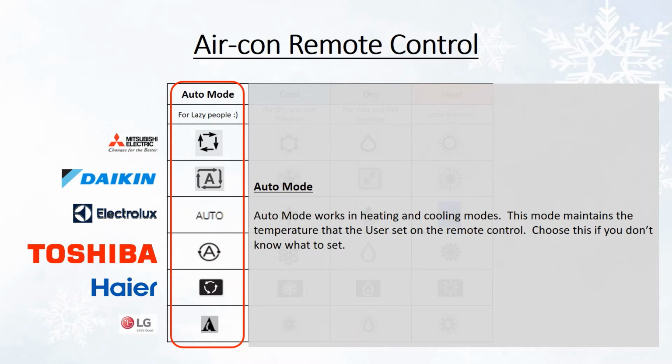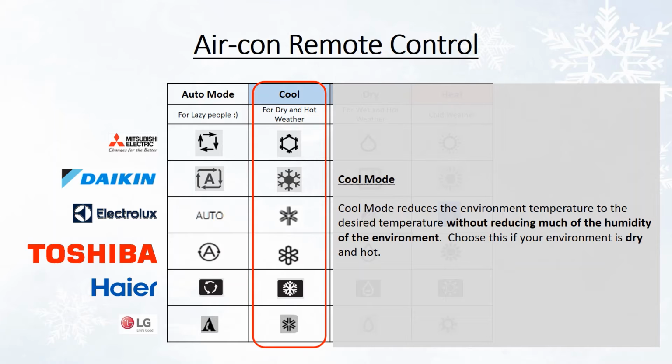The auto mode works in heating and cooling modes. This mode maintains the temperature that the user set on the remote control. Choose this if you don't know what to set. Cool mode reduces the environment temperature to the desired temperature without reducing much of the humidity of the environment. Choose this if your environment is dry and hot.